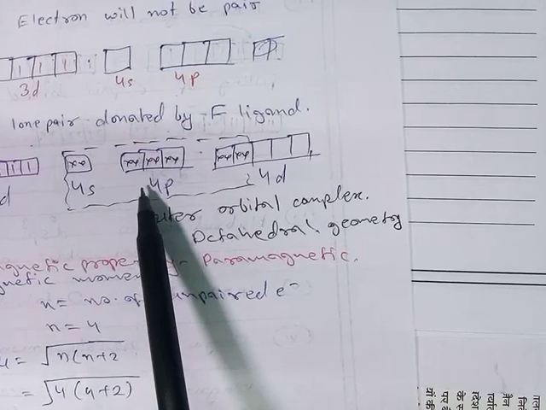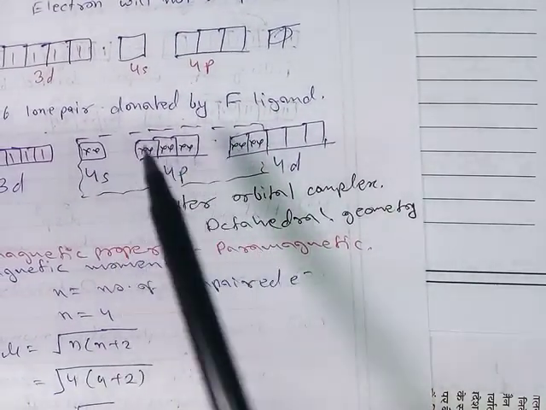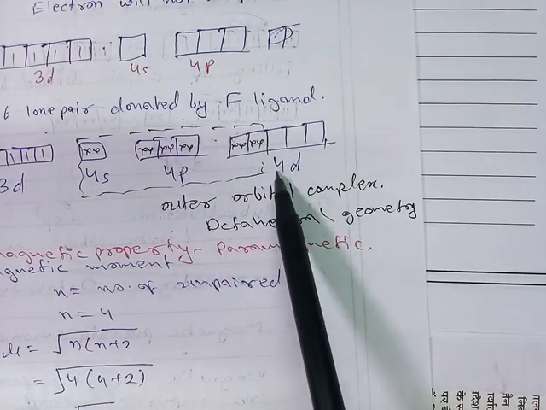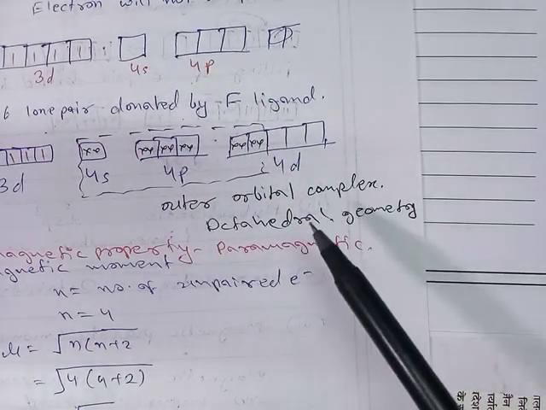So the 6 lone pairs fill up like this: 4s 2 electrons, 4p 6 electrons, and 4d 2 orbitals.